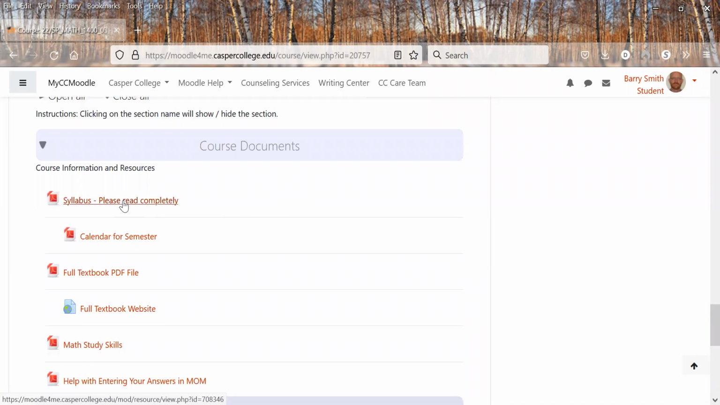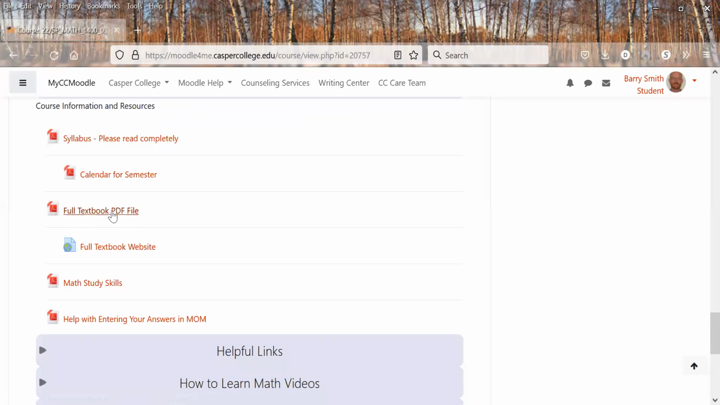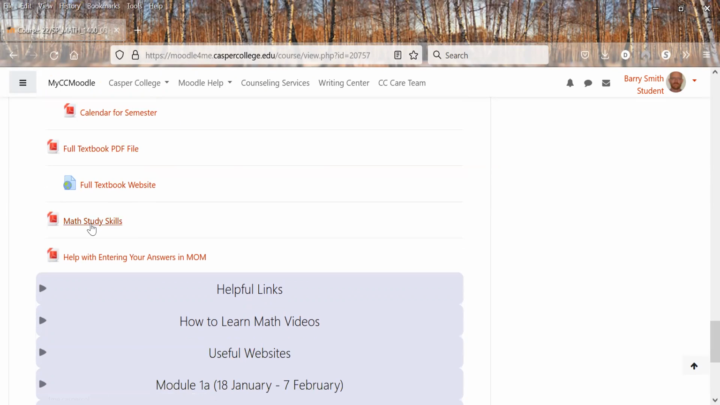Syllabus: please read that carefully and completely. The calendar for this semester is what we're going to try to follow. It's also in the syllabus, but it's split apart here as well. Our textbook can be found here, as well as here if you just want the online version, but this is the PDF version.